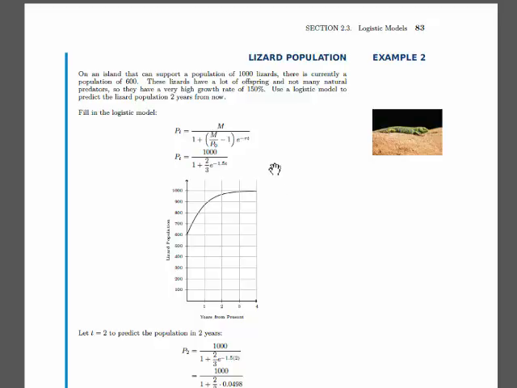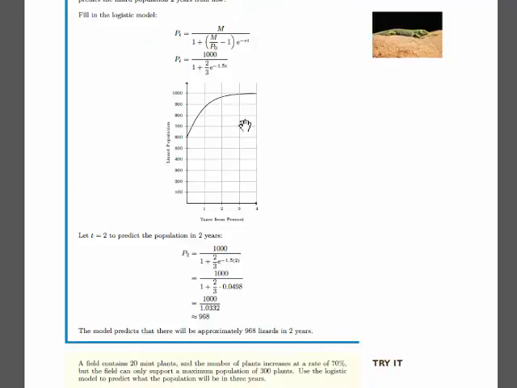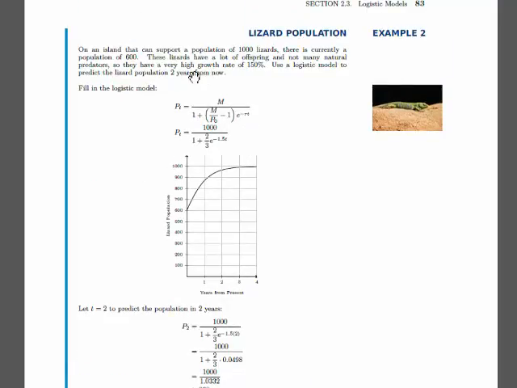And then we do another example with lizards, just to get more practice with this. Again, we're given information on the carrying capacity. This one has a much higher growth rate, so the initial jump is much sharper, and so the population jumps up very quickly and then levels off again at the carrying capacity. So in the long run, we expect the population to hit 1,000, because that's the carrying capacity, and it's growing right now. So we expect it to reach that point, but not to exceed it. So that's an example of how to take a logistic model and take given information and fill in the model and then make predictions with it.